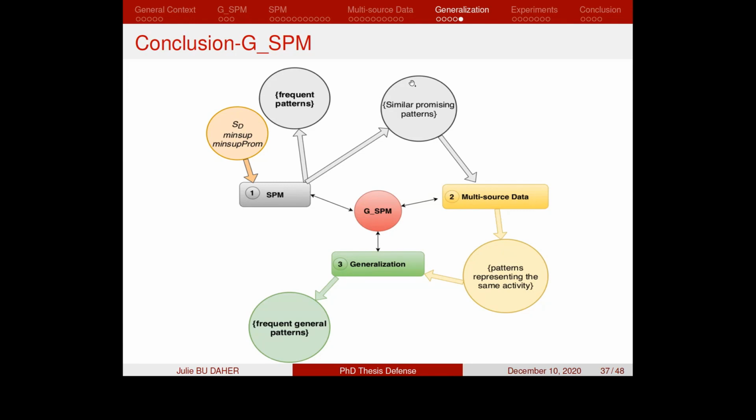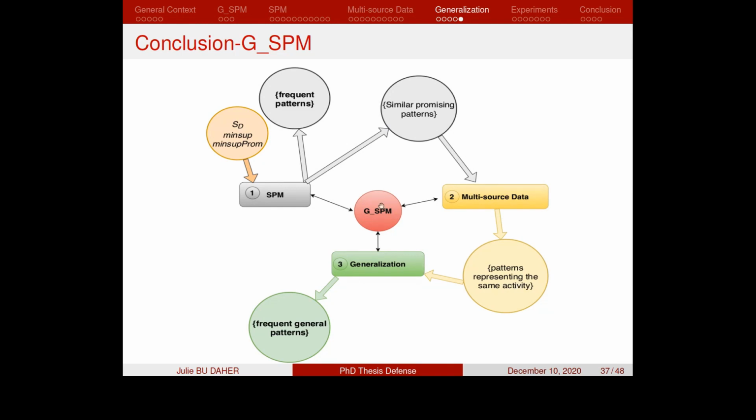This set of similar promising patterns is then taken as input to the second phase, that is the multi-source data phase. And this phase gives as output the set of patterns representing the same sequential activity.